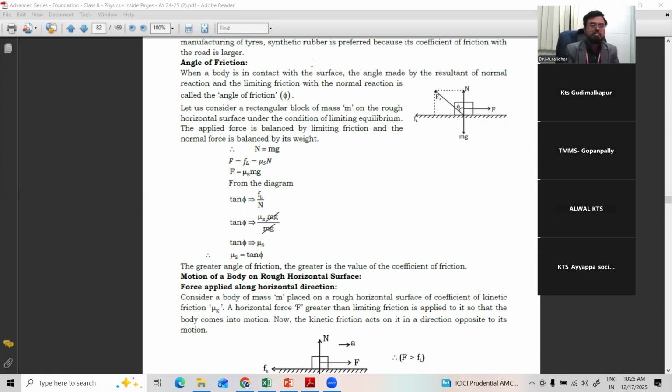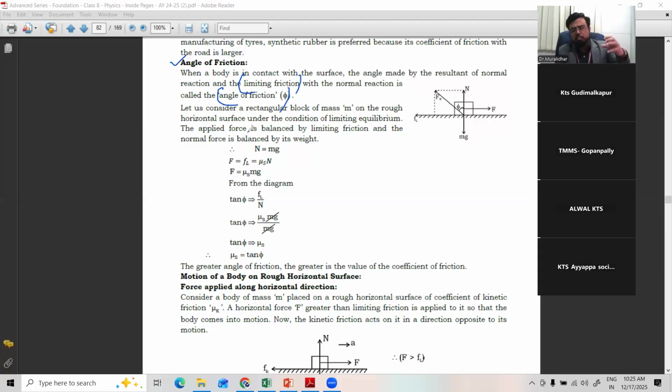Then an important term, that is the angle of friction. When a body is in contact with a surface, the angle made by the resultant of the normal reaction and the limiting friction with the normal reaction is called the angle of friction. The angle made by normal. Normal is nothing but perpendicular to the surfaces in contact, right? And the reaction and the limiting friction. What is limiting friction? The peak level of the static friction.